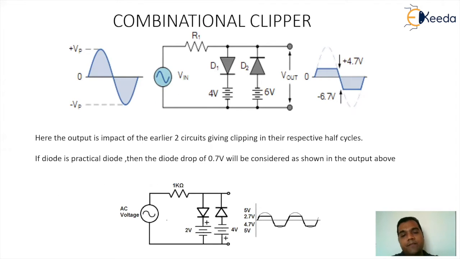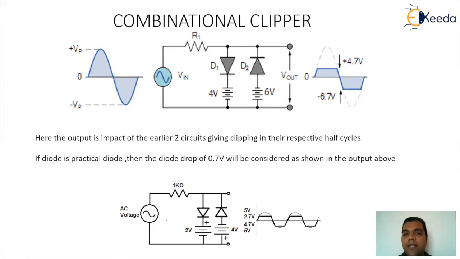So here we have a circuitry with more than one diode. If you observe carefully, two diodes are used, D1 and D2, and the two batteries used are, as an example, 4 volt and 6 volt. The 4 volt battery's plus is connected to the cathode of D1, and the 6 volt battery's minus is connected to the anode of D2. This combination was already discussed independently in the previous two circuits: D1 with the 4 volt battery was the first circuitry discussed in this session, and D2 with the minus 6 volt battery is the second circuitry discussed.